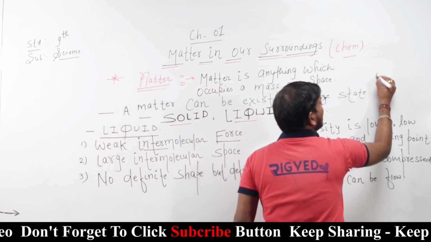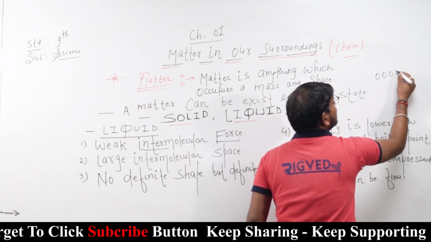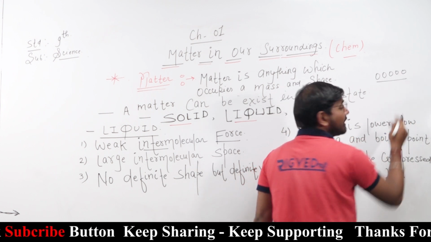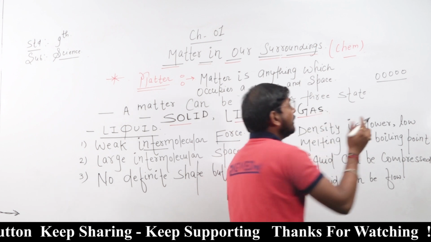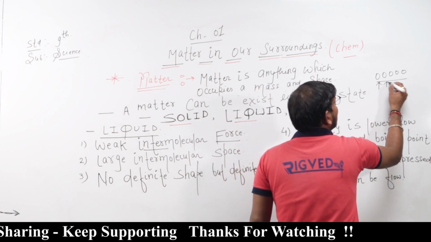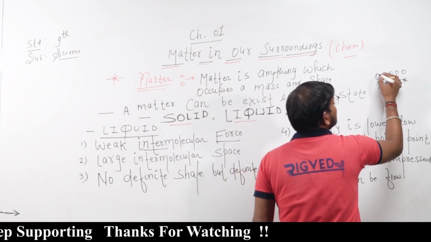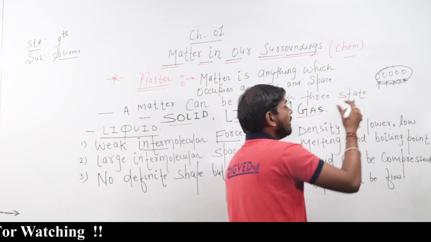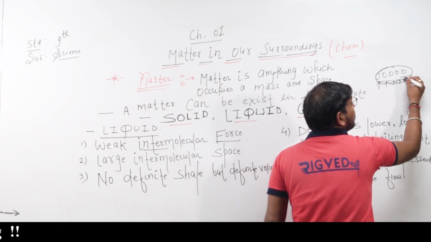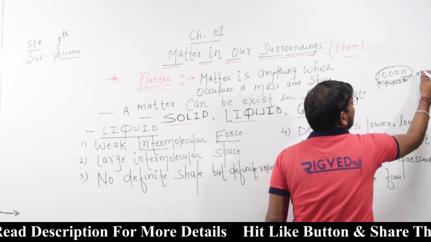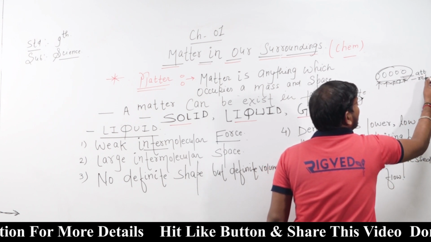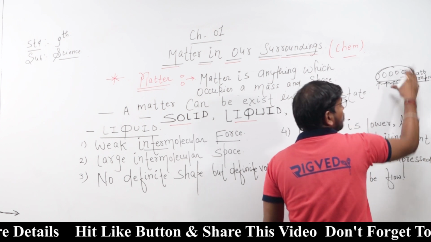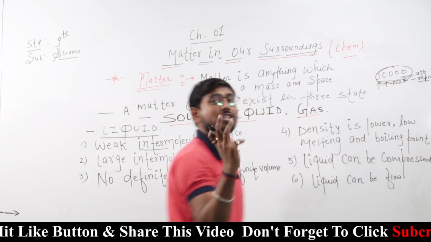If we take two, three or more particles together, then the force exerted on these particles, either attraction or repulsion, the exerted force is known as intermolecular force.